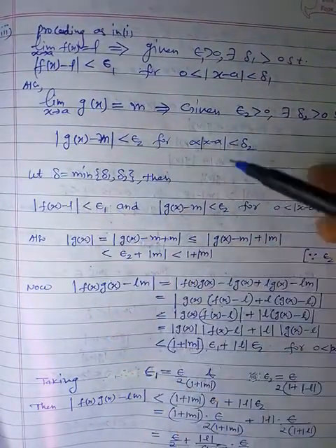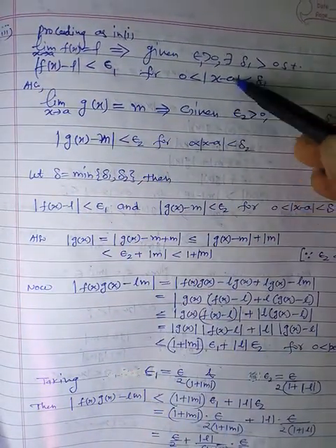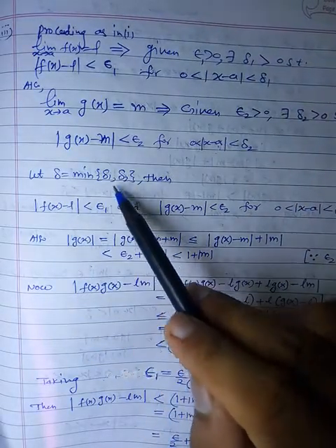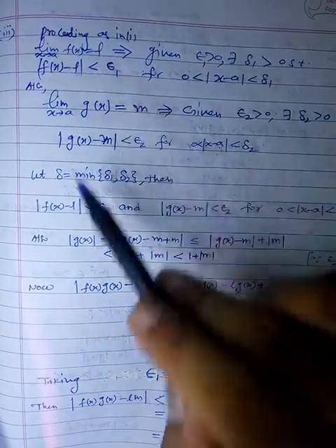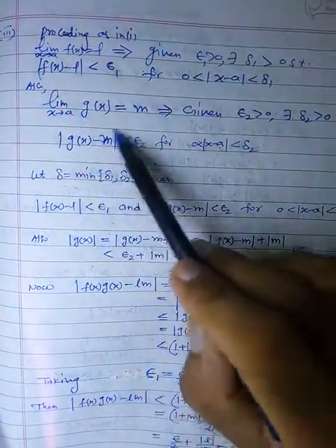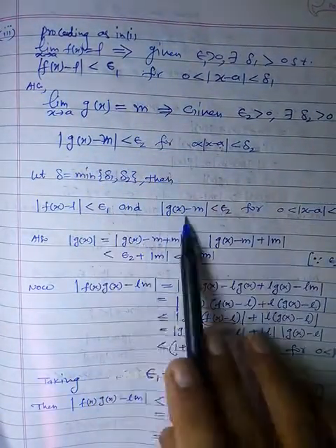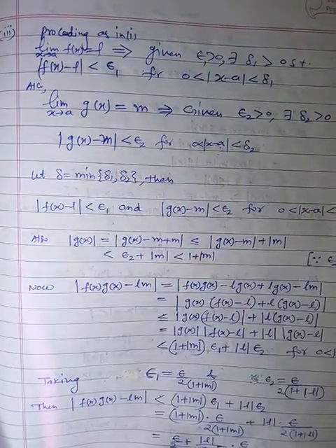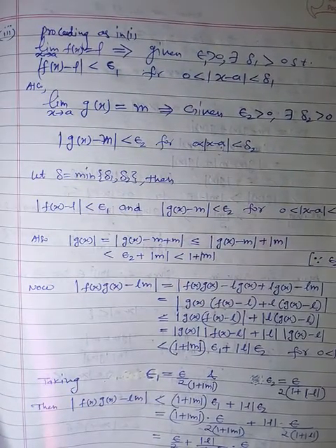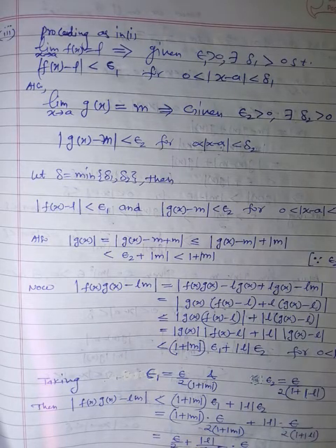So that's why, because the point is common, a and a, delta is the minimum of delta 1 and delta 2. Then this condition and this condition both hold for the same choice of delta, because we have taken the minimum one. Fine. Now we are proving for the product f(x) into g(x).